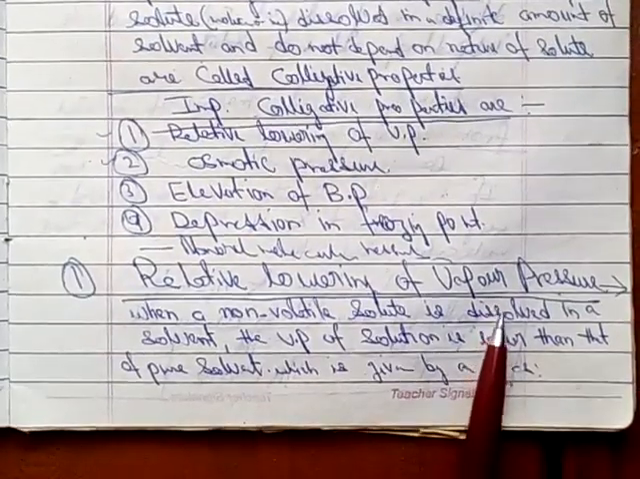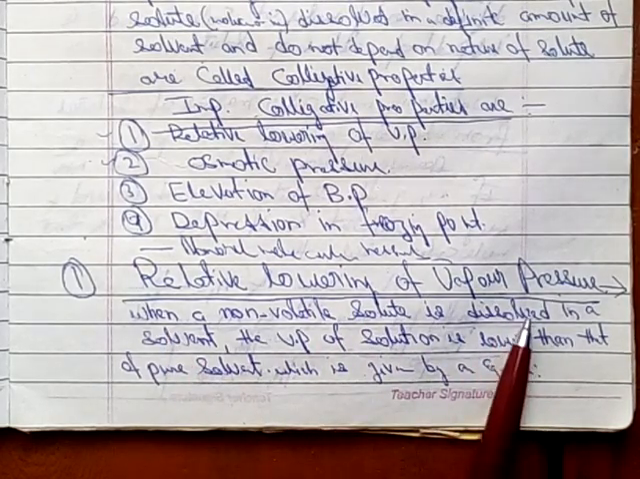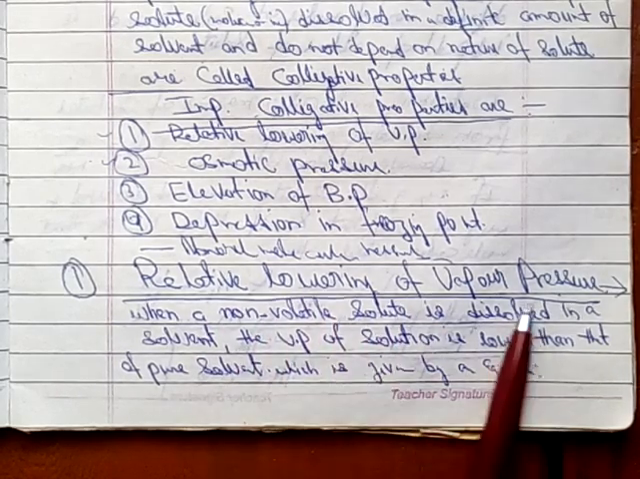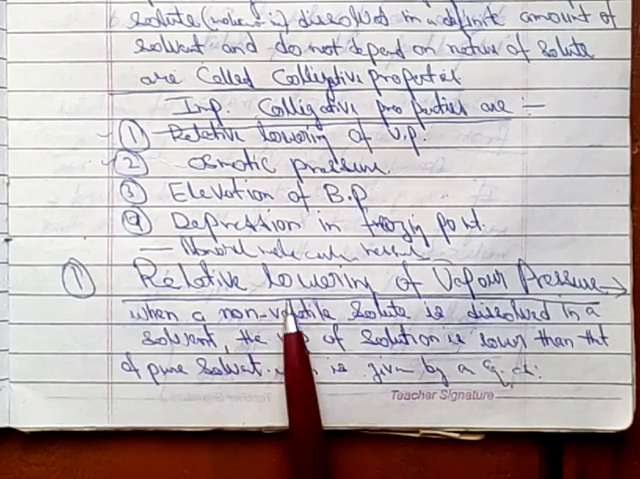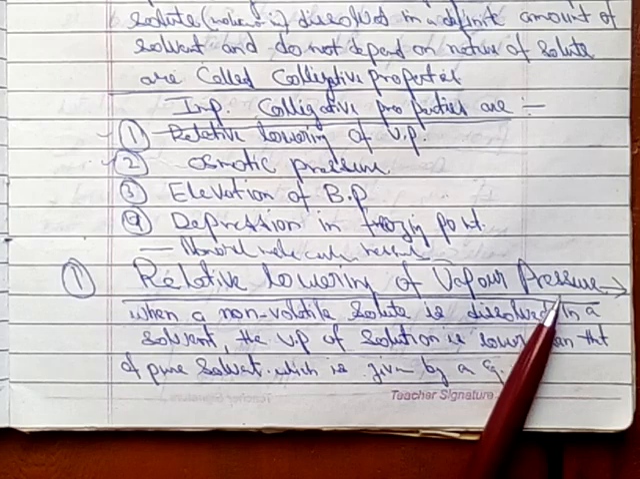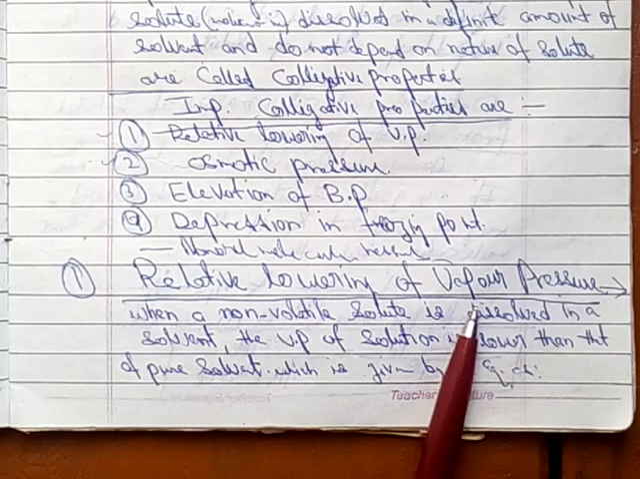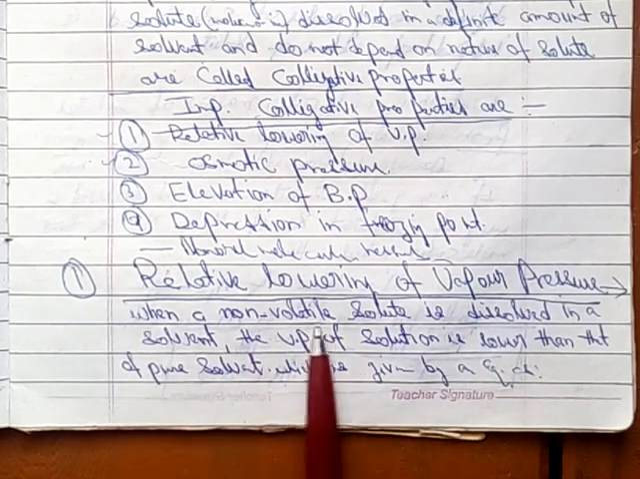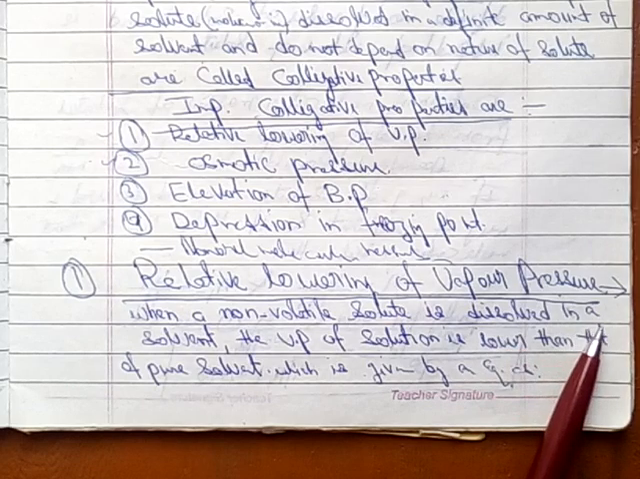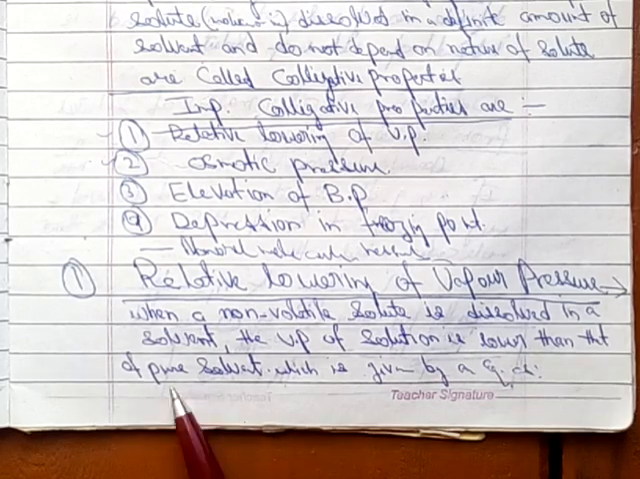Okay. So let's start with the first colligative property, that is the relative lowering of vapor pressure. How does the vapor pressure get lowered? Keep in mind, vapor pressure gets lowered when a non-volatile solute, a solid solute, is added to the solution. When a non-volatile solute is dissolved in a solvent, the vapor pressure of the solution is lower than that of pure solvent.